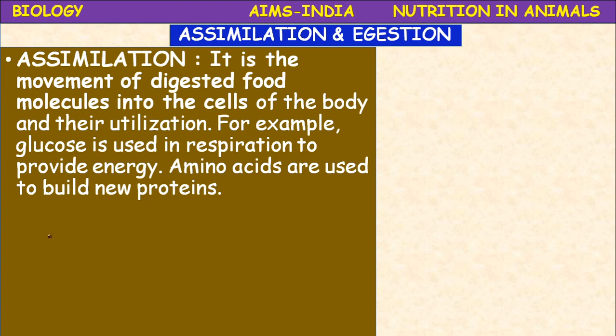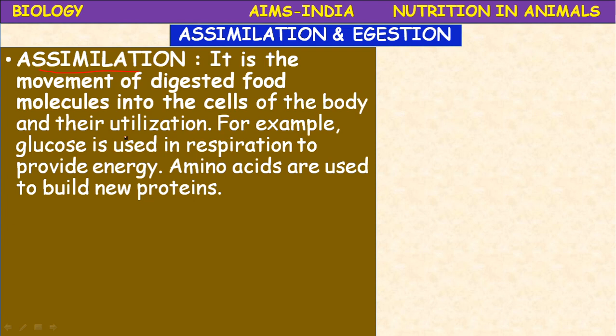What is assimilation? Assimilation is the movement of digested food molecules into the cells of the body and their utilization for different vital activities. For example, glucose is used in the process of respiration for the production of energy.